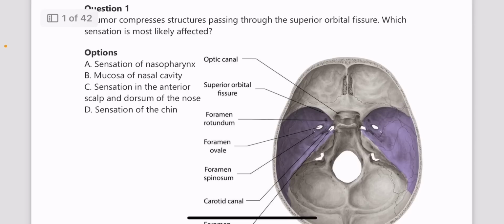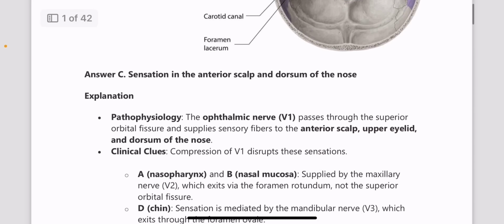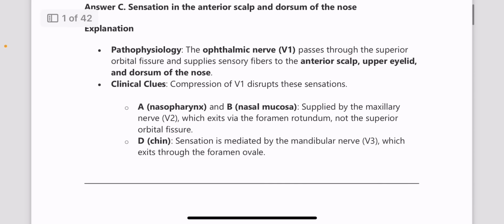So here I've provided a diagram of the skull with all of the openings present in the skull. The answer to this is sensation in the anterior scalp and the dorsum of the nose, because the ophthalmic nerve, which passes through the superior orbital fissure and supplies sensory fibers to the scalp, upper eyelid and the dorsum of the nose, is affected here. And also the nasopharynx and nasal mucosa are supplied by V2, that is the maxillary division of the trigeminal nerve.